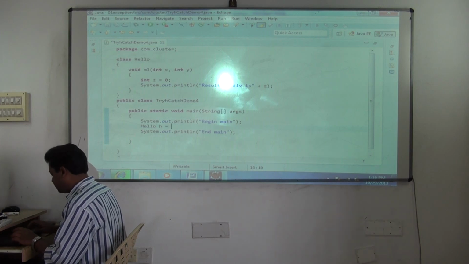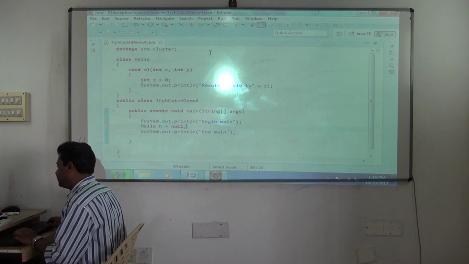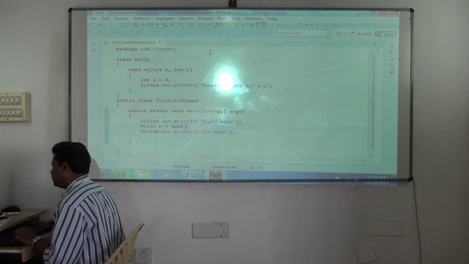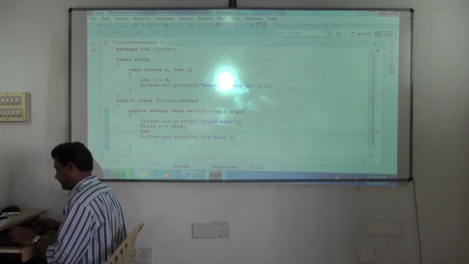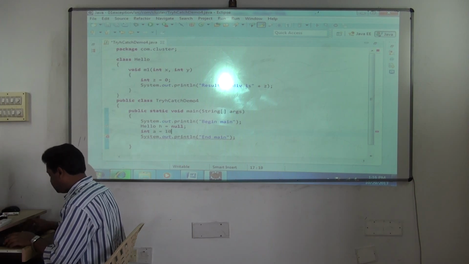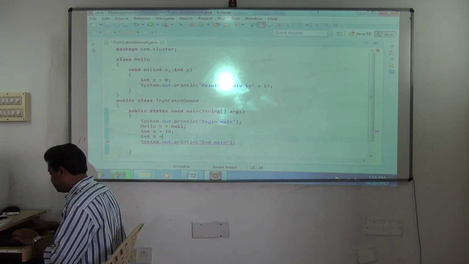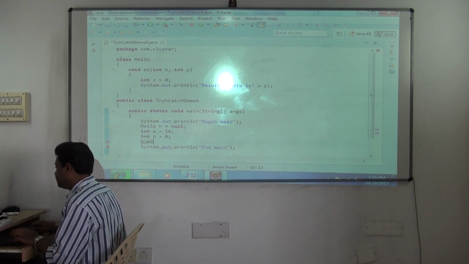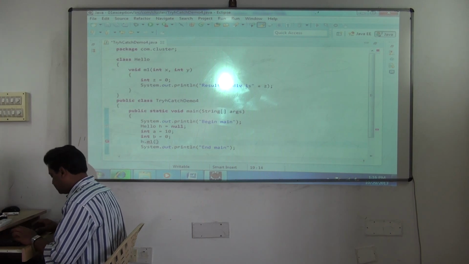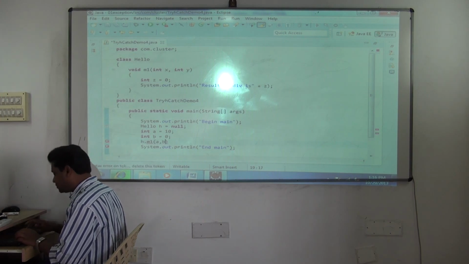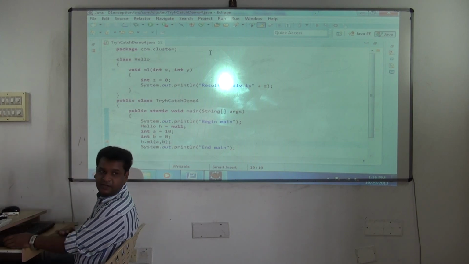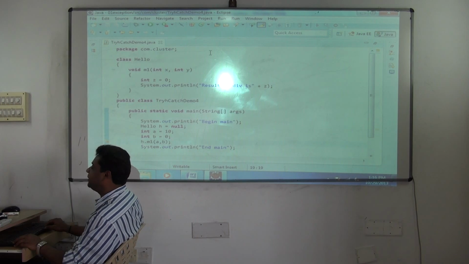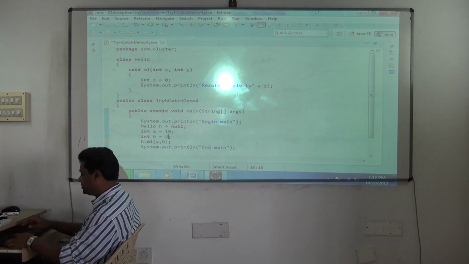H is equal to null. You can declare a variable. Then I'll declare some more variables: int A is equal to 10, int B is equal to 0. H dot M1, and I'll pass A and B. Normally, till now you have written code like this, sending all correct values. That's why errors were not occurring for you. H dot M1, what am I sending? Sorry, 2 I'll send the first time.